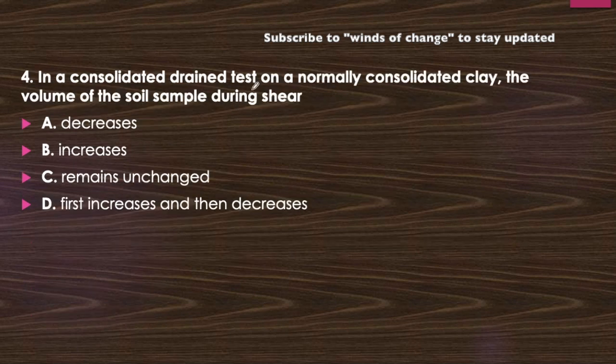In a consolidated drained test on a normally consolidated clay, the volume of the soil sample during shear decreases, increases, remains unchanged, or first increases then decreases. We are talking about consolidated drained test. In both the stages, the water is allowed to flow out and the volume is allowed to change. So on the normally consolidated clay, how will the volume change? The volume will decrease.